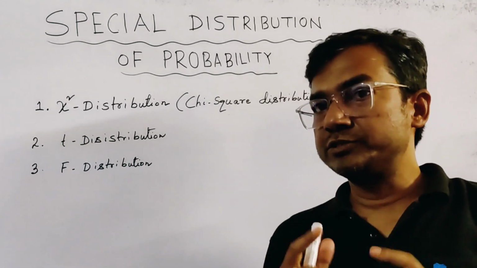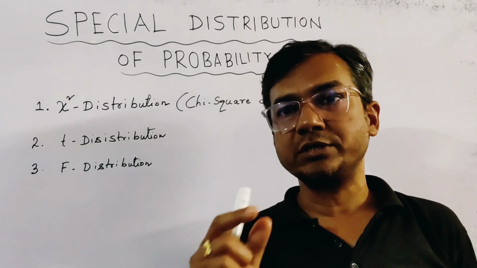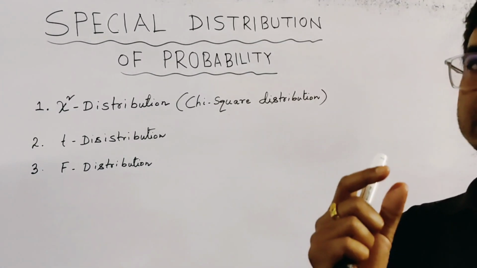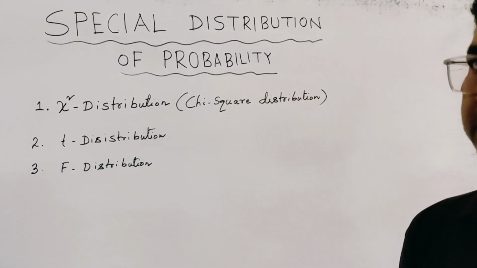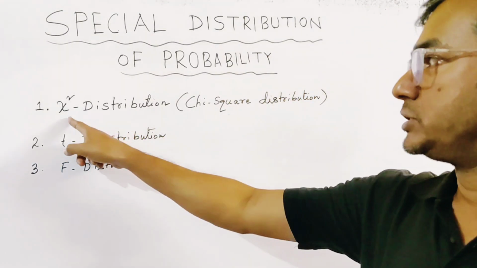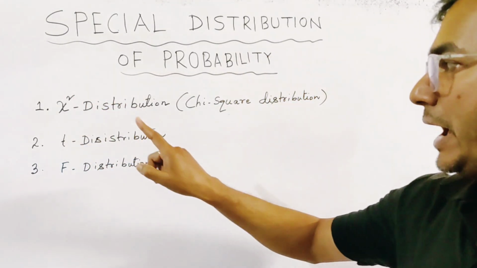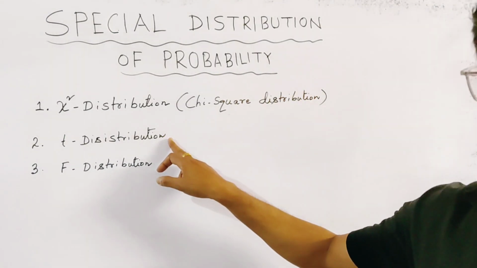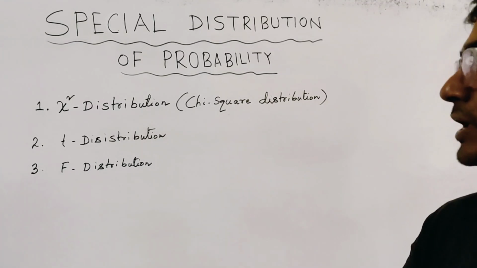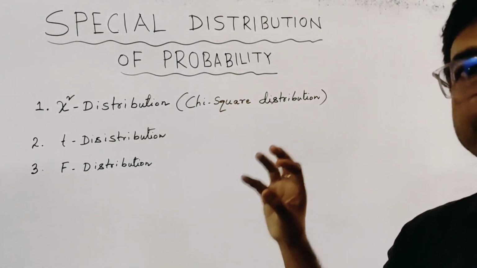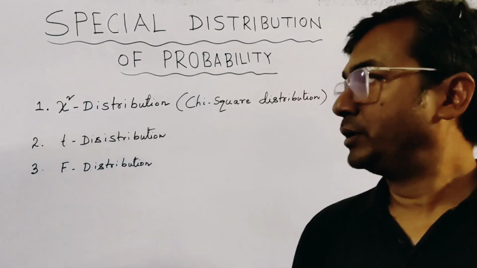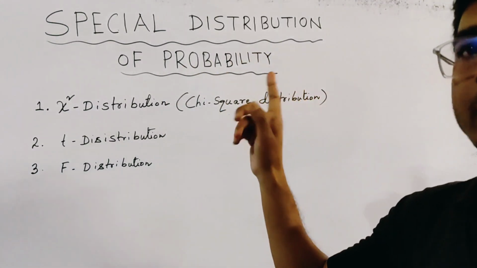In this playlist, we are going to discuss three important distributions of probability. The first one is the chi-square distribution. This is the notation of chi-square. And the second is the T distribution. And the last one is the F distribution. And these three important distributions together are usually known as special distributions of probability.